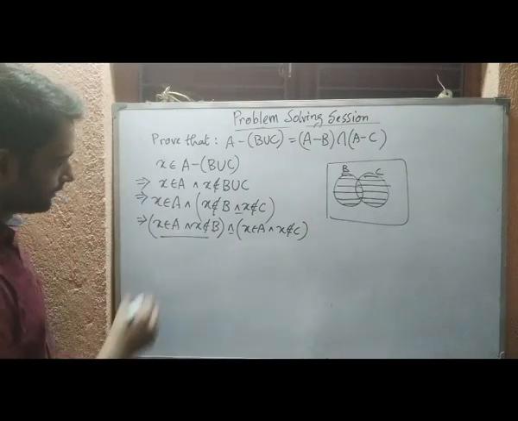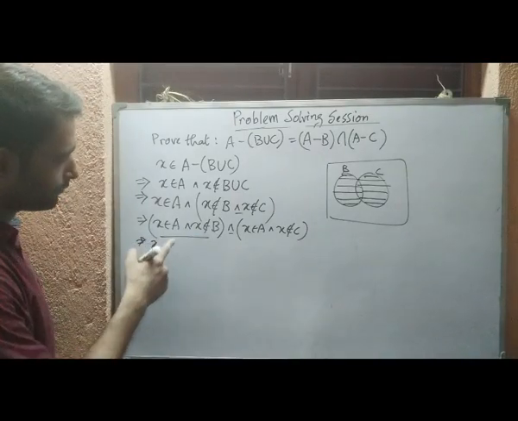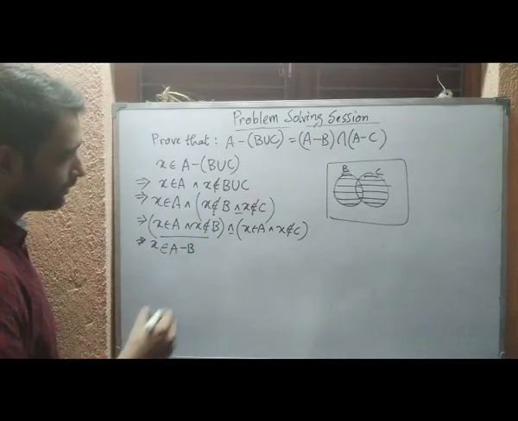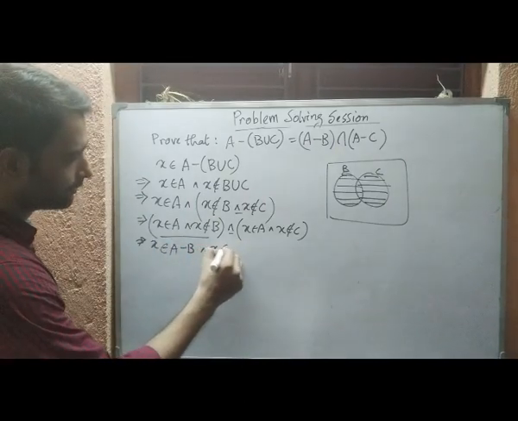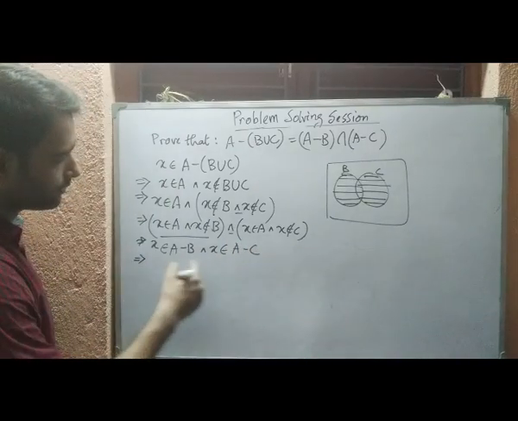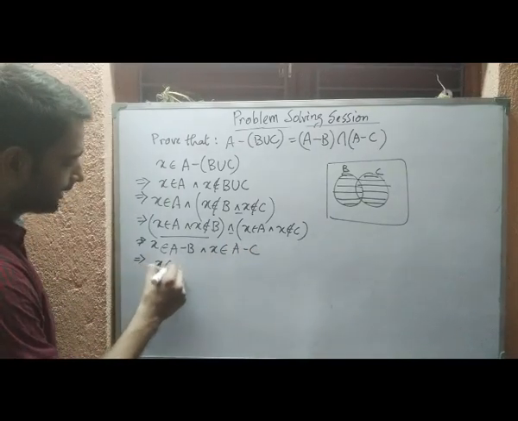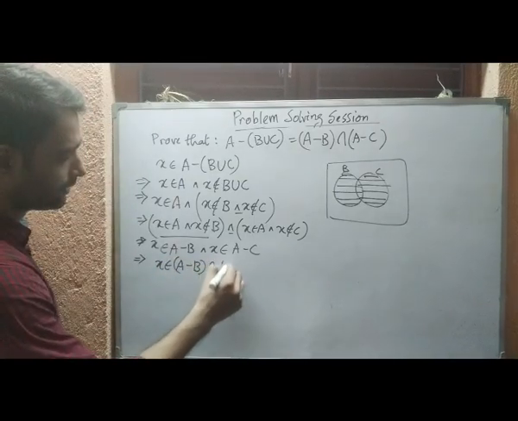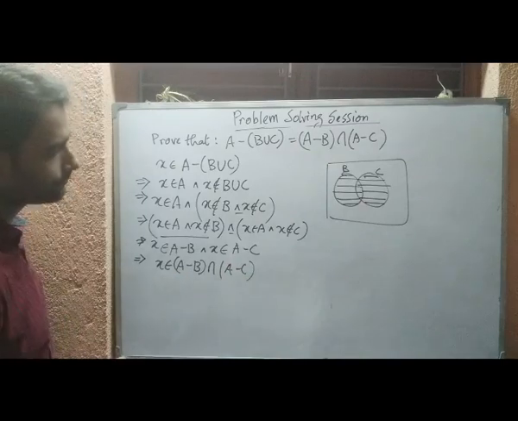The first one is the condition for A difference B, so we can write x belongs to A difference B. And the second one gives the condition for A difference C. Combining these two with an AND, we can write x belongs to (A difference B) intersection (A difference C).